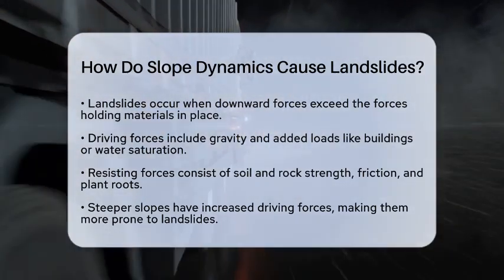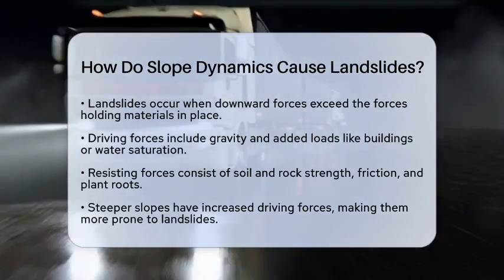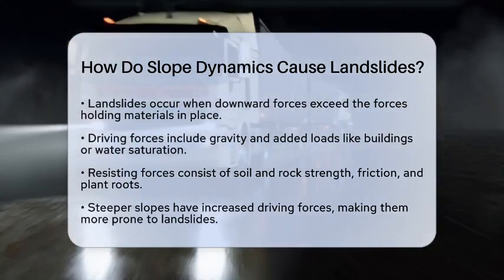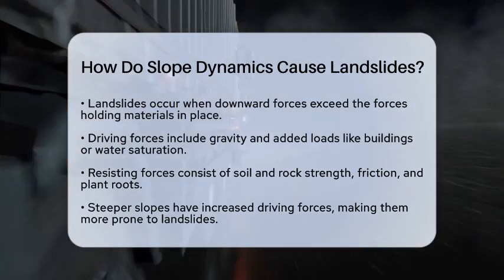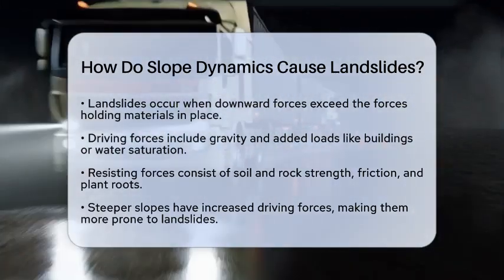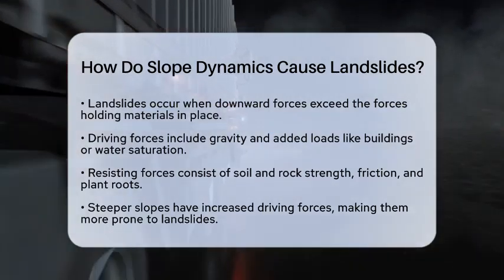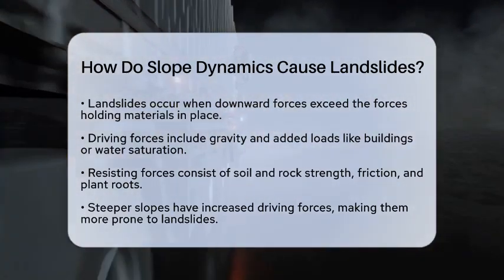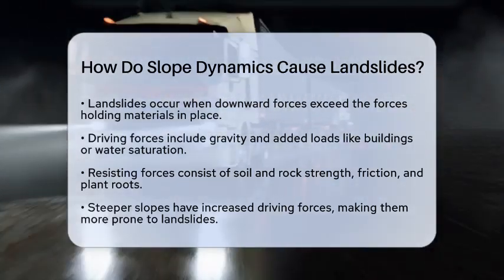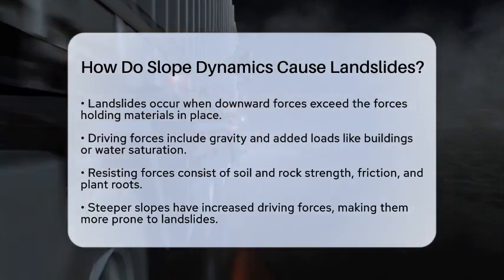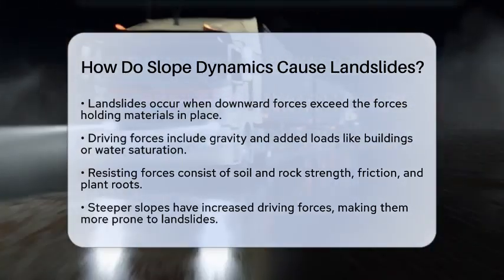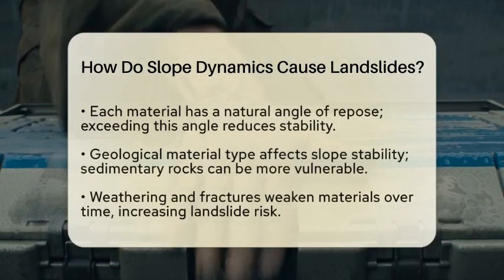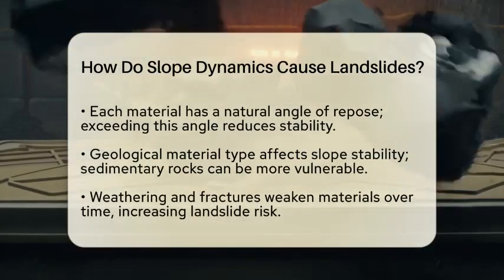At the heart of slope stability is a balance between two types of forces. The first are the driving forces, which push soil, rock, and debris downward. Gravity is the main player here, acting on the weight of the slope materials. Other factors, like added loads from buildings or water saturation, can increase this downward push. On the other side, we have resisting forces. These are what keep the slope materials secure. They include the internal strength of the soil and rock, friction between particles, and even the roots of plants that help bind the soil together.